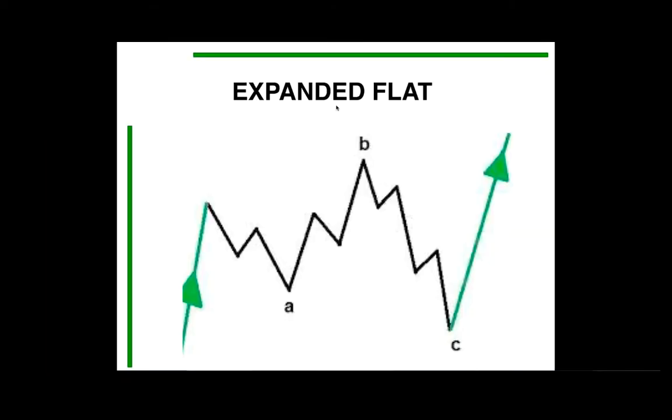So look at this. This is an expanded flat. It is the same as a 3-3-5 structure, but in the expanded flat, this wave B crosses the origin of wave A. The origin of wave A is this, all right, and wave B crosses the origin of wave A. After that, we see a C wave, that is 1, 2, 3, 4, 5, and this C wave compulsorily